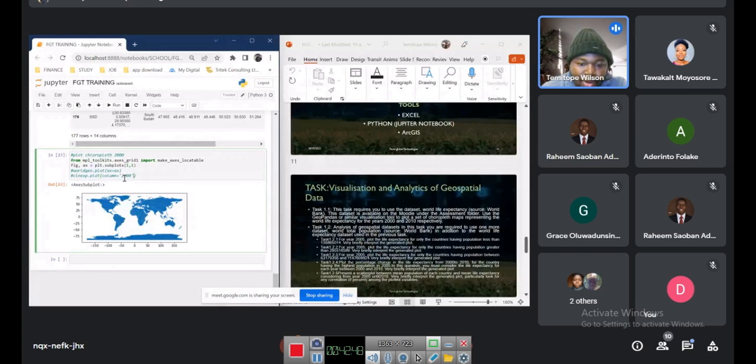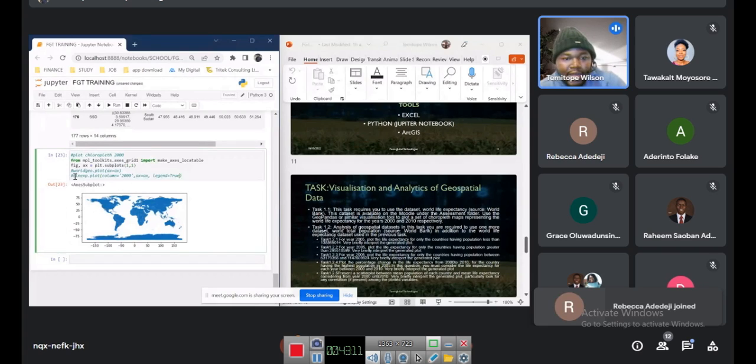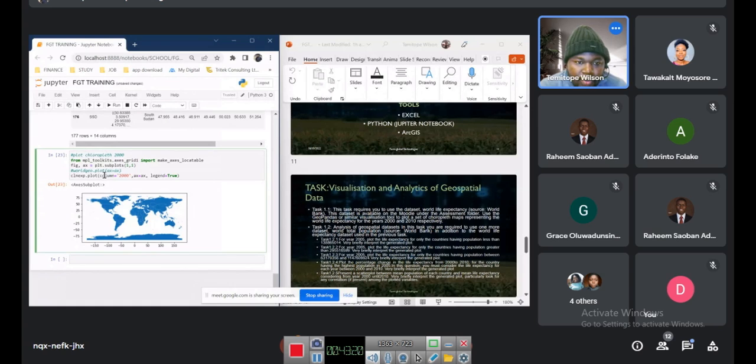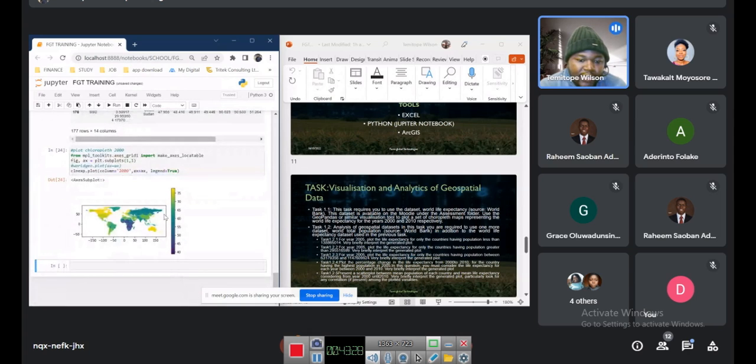And then where do I want to plot this map? I want to plot it on ax, so I put ax equals ax. And then I want it to have a legend, so I put legend equals true. The T has to be capital, I think. With that, I can take this out of here, and then we see what we've got. We've got clean expectancy data dot plot, where my column is equal to year 2000, I want to plot it on ax as well, and my legend is equal to true. I plot this now. You see what I've got now?